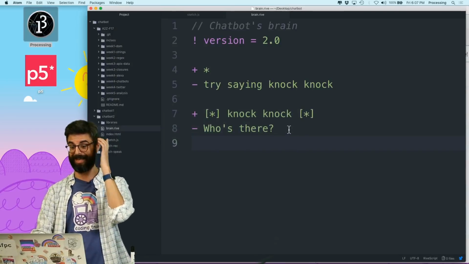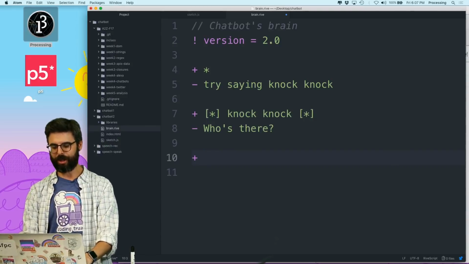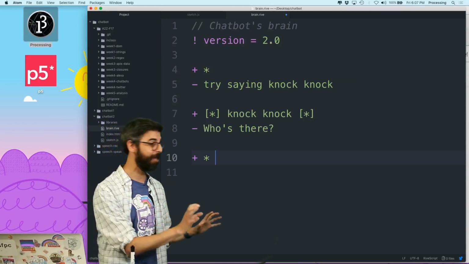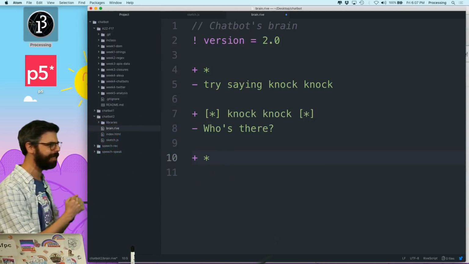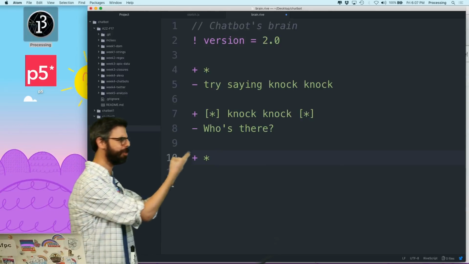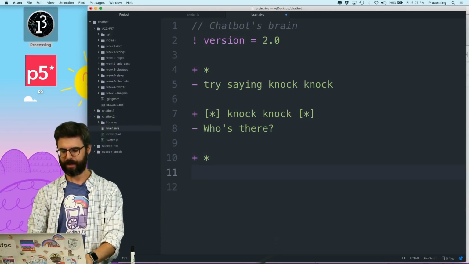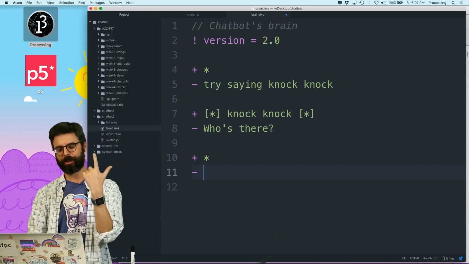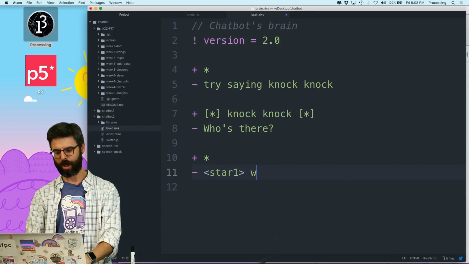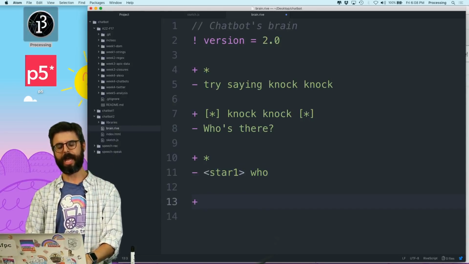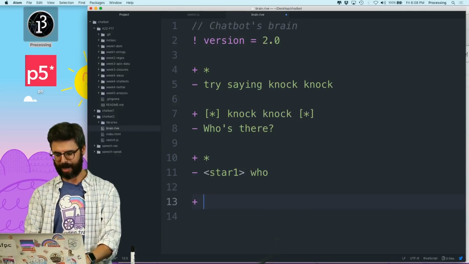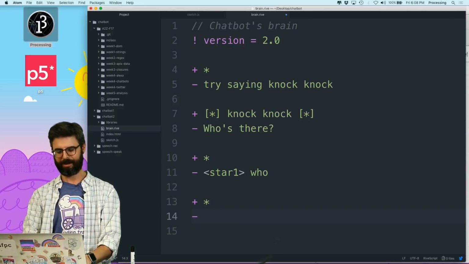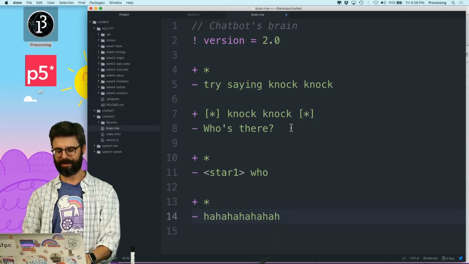Now, here's the thing. What I want to do is say, whatever I say in response to who's there, the bot should say star one who. And then at the end, the bot should say ha ha ha ha ha.